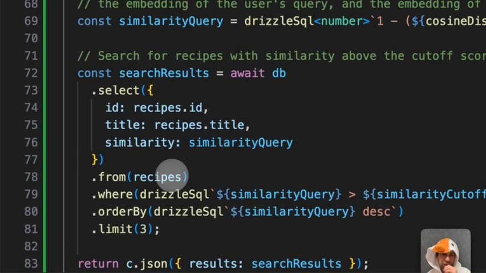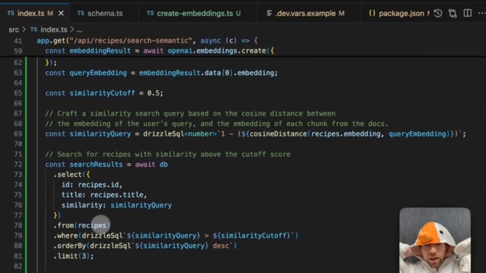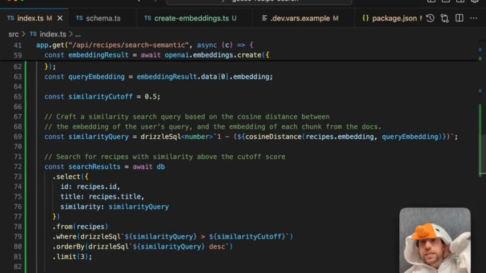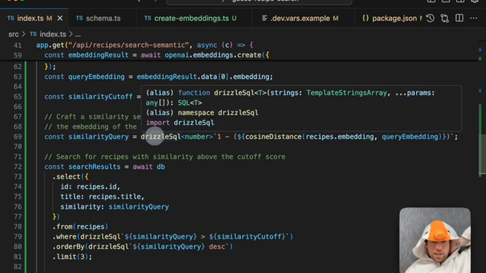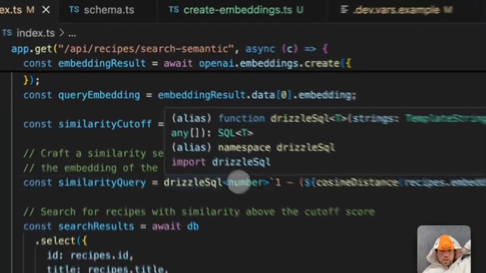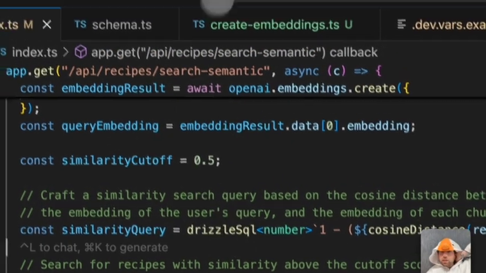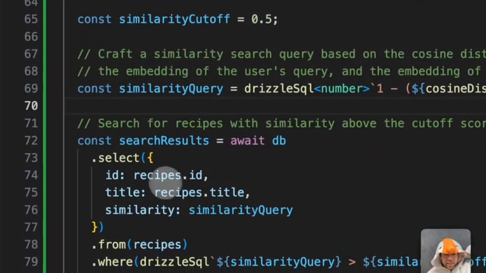Okay, what did I just do? A lot of coding and not explaining what I was doing. I'm so sorry. We craft this similarity query, which is basically just like a type-safe SQL statement, so we know it returns a number. And then we, there's my meeting. Pass it into Drizzle down here.